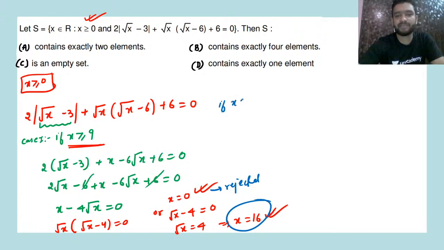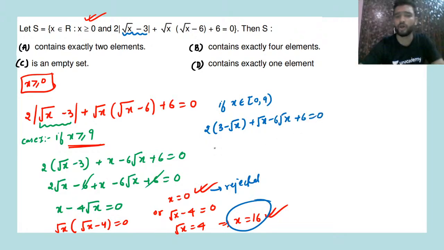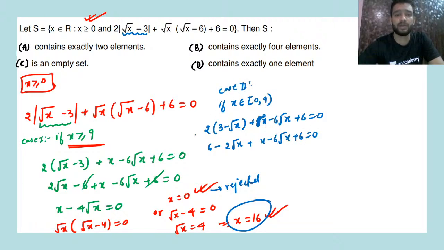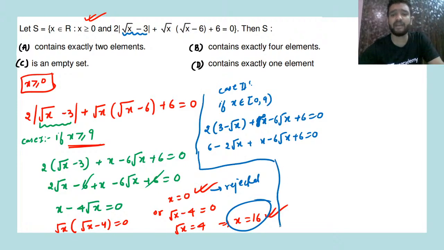If x belongs from 0 to 9, whatever was inside mod will now be negative. So what do we get? 2 into 3 minus under root of x plus x minus 6 root x plus 6 equal to 0. Yes or no? So if we solve this, 6 minus 2 under root x plus x minus 6 under root of x plus 6 equal to 0. This is your case 2 that we are solving now. Case 1 we have already solved, and from case 1 we got only one value. Now let's see how many values of x we get in case 2.